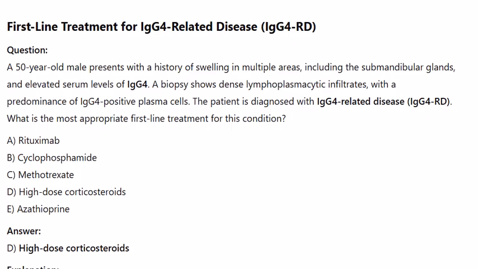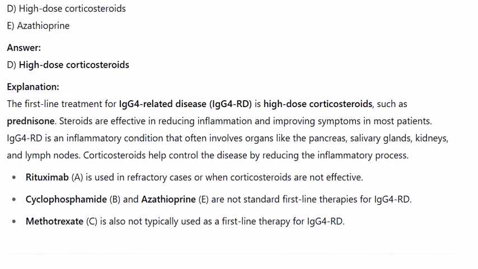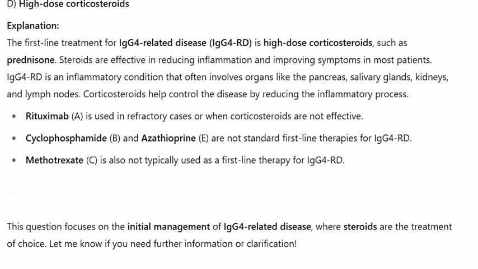A. Rituximab. B. Cyclophosphamide. C. Methotrexate. D. High-dose corticosteroids. E. Azathioprine. Answer. High-dose corticosteroids. Explanation. The first-line treatment for IgG4-related disease, IgG4-RD, is high-dose corticosteroids, such as prednisone. Steroids are effective in reducing inflammation and improving symptoms in most patients.